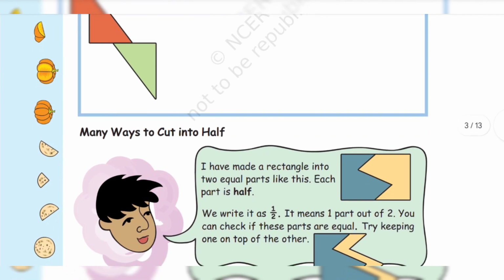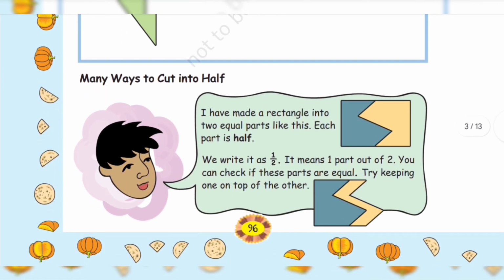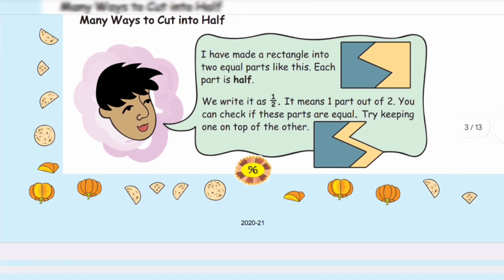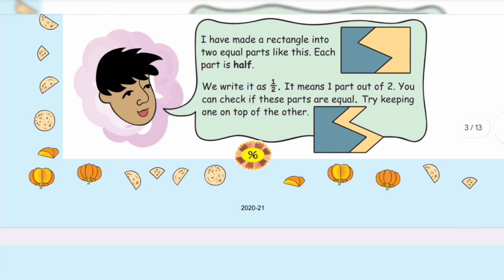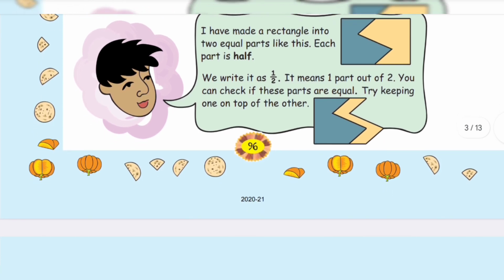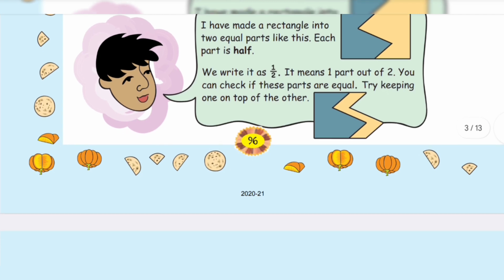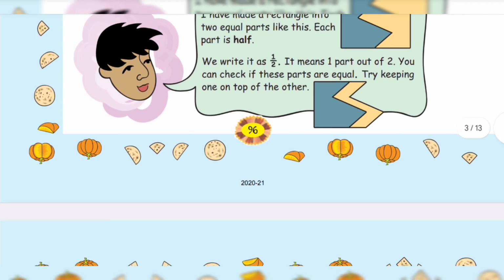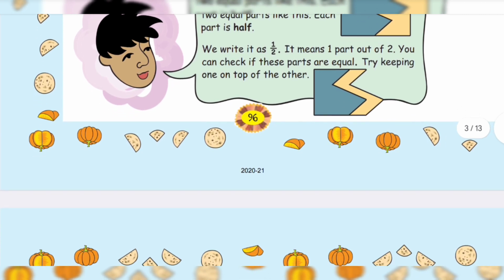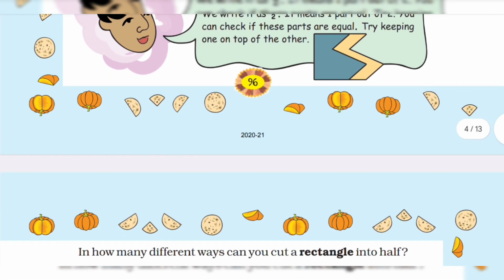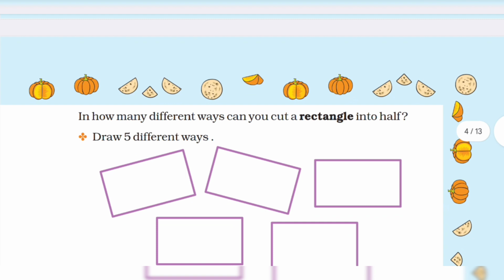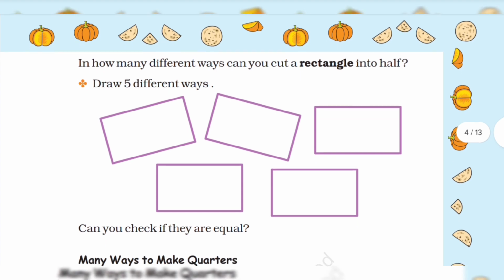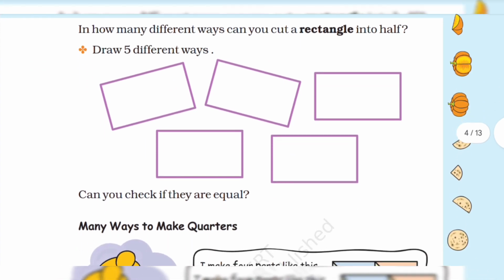Many ways to cut into half. I have made a rectangle into two equal parts like this. Each part is half. We write it as 1/2. It means one part out of two. You can check if these parts are equal. Try keeping one on top of the other. In how many different ways can you cut a triangle into half? Draw 5 different ways. Can you check if they are equal?